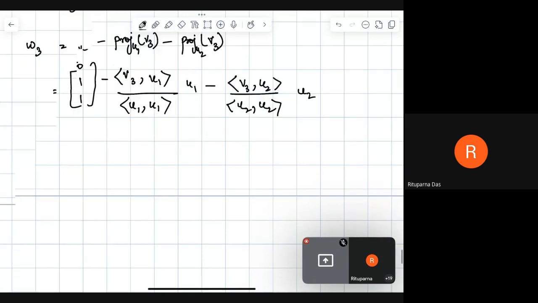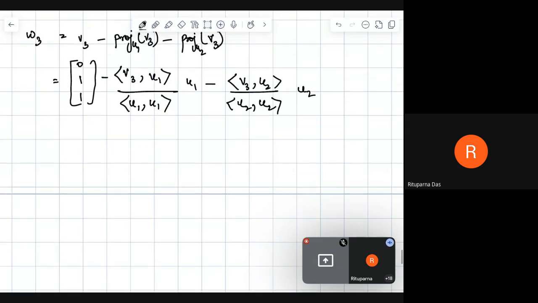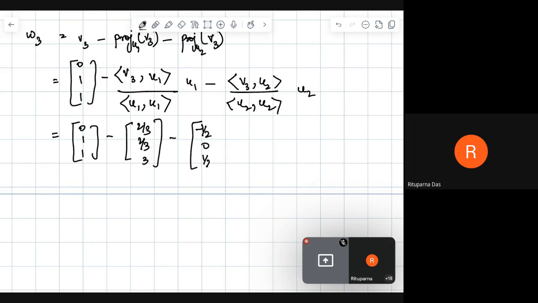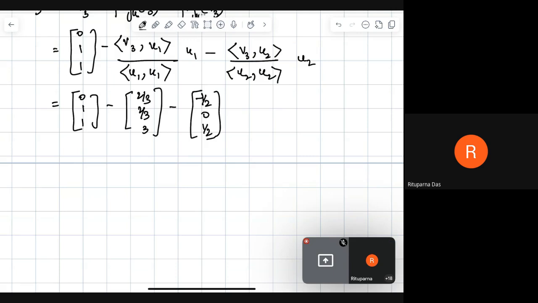When we solve this, we get (0, 1, 1) minus (2/3, 2/3, 2/3) minus (half, 0, half).